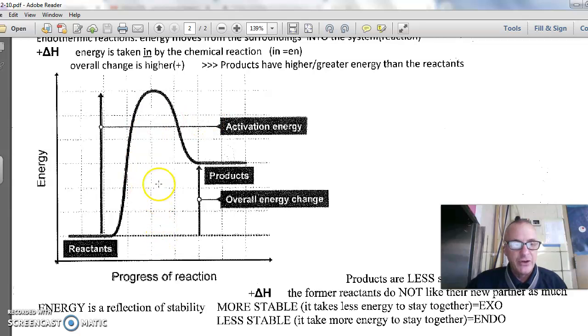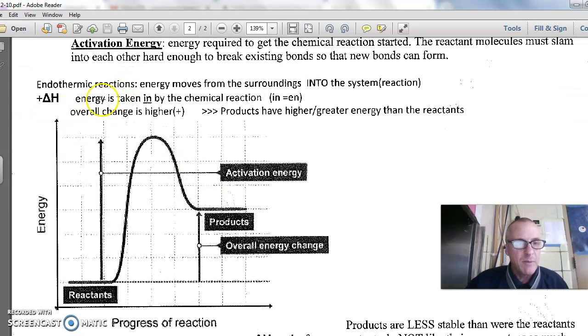But in this case, it took more energy in than was released. The energy started on this line right here. When we were finished, the energy was on this line right here. The overall energy went up. The only way that could happen is if it took in energy overall. Taking in energy is called endothermic. Endo means it took in energy. The overall energy went plus. Energy change is delta H. The overall energy or enthalpy change was raised upward. The products had higher energy than the reactants because they are less stable than the reactants.